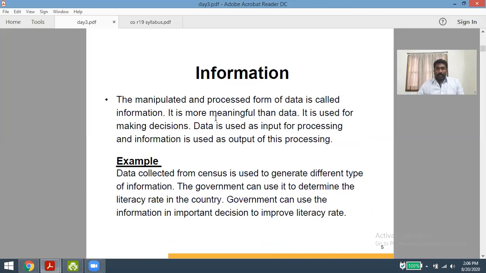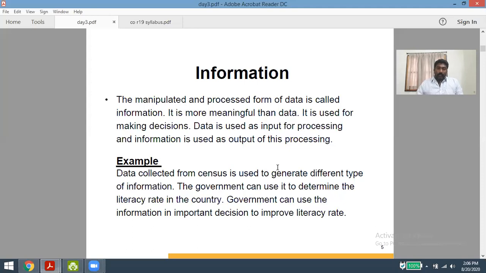This information, the processed raw data, can be used for the process of outputting. So here, coming to the example, let us take an example of information.